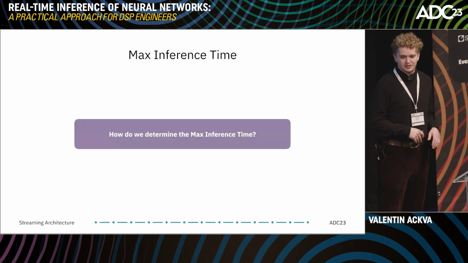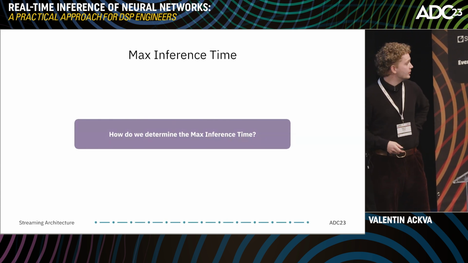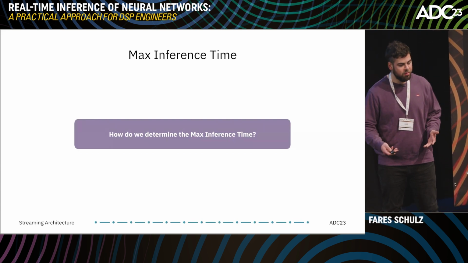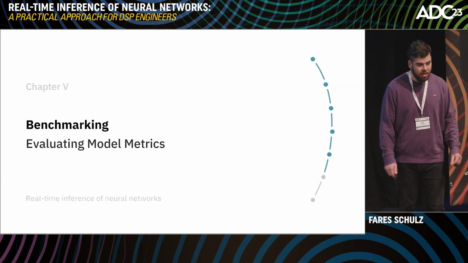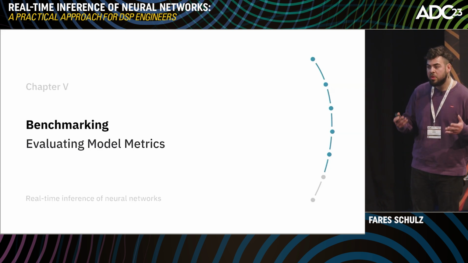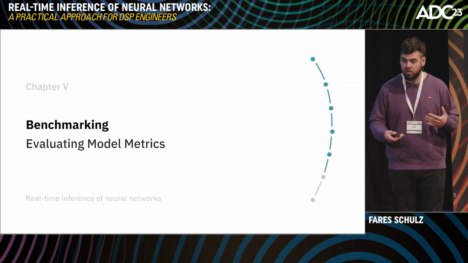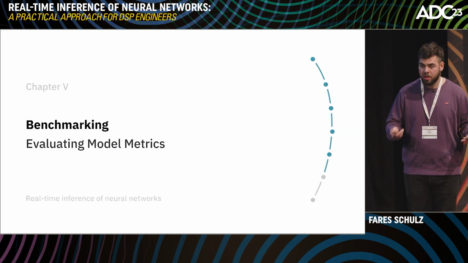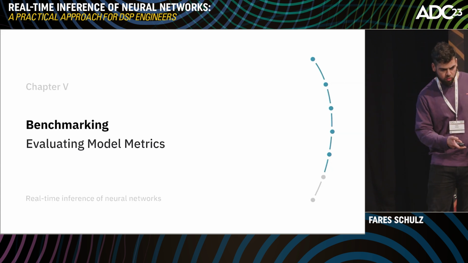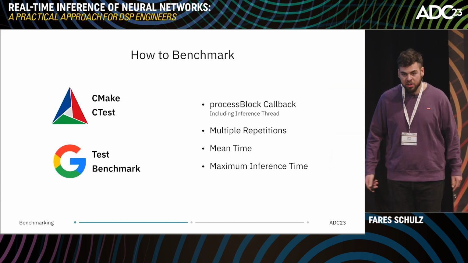So, since this maximum inference time plays a really important role here, how can we define this number? The solution that we propose to define this number is benchmarking. With benchmarking, we can find our maximum inference time, but we can also make sure that our inferences are running continuously and smoothly on the inference thread, and we are not running into the problem of having missing samples.